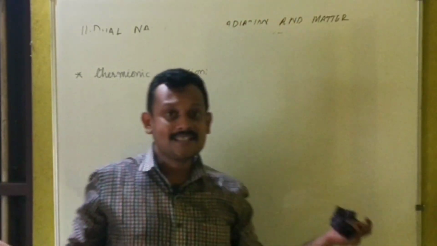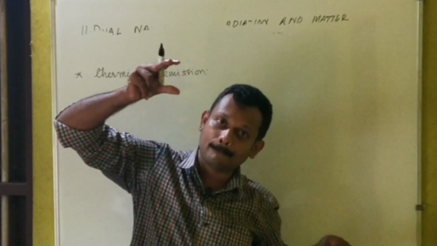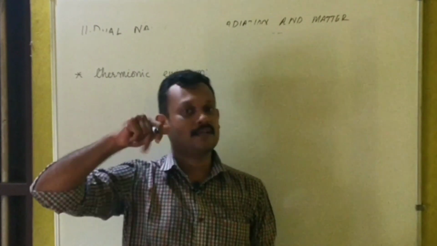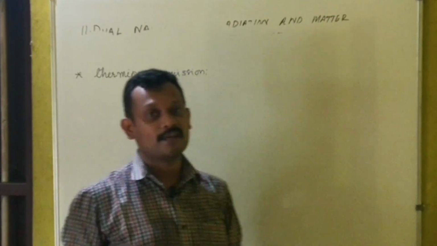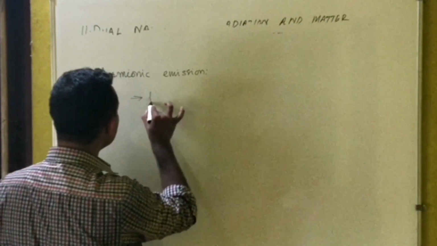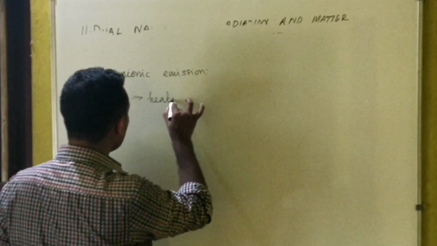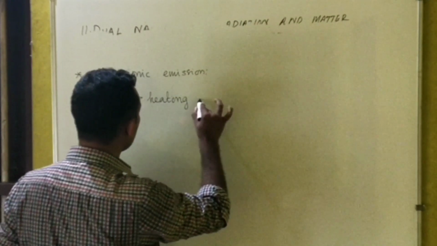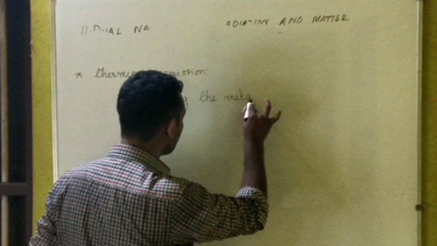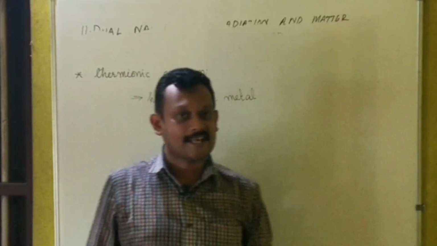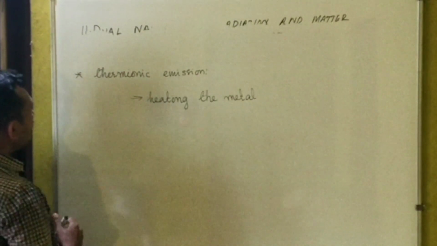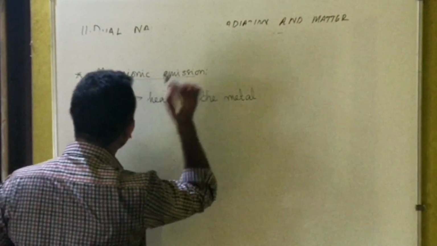Simple. It is the process of emission of electrons by heating the metal. Heat the metal, remove the electron. That is thermionic emission.